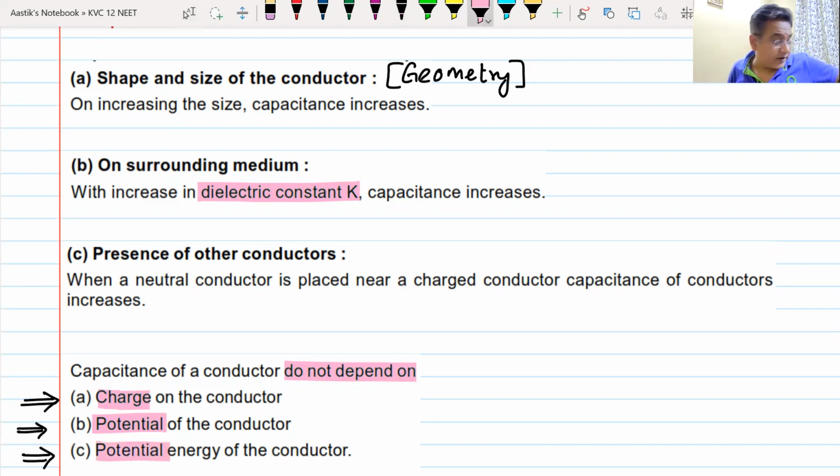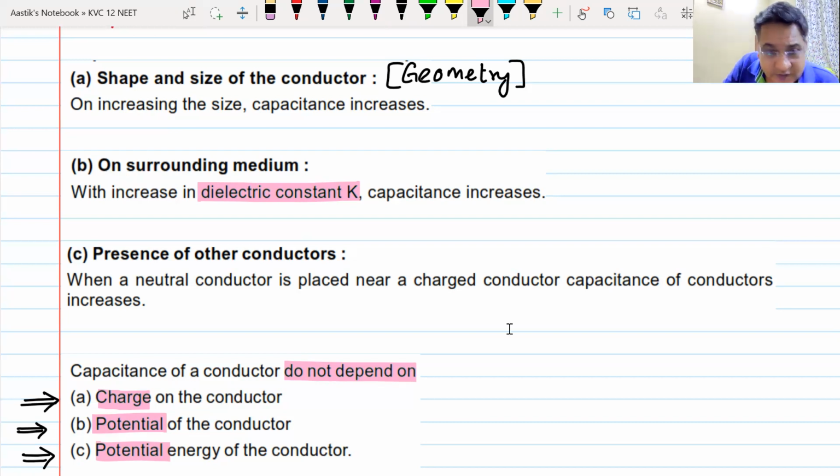So if I say the conductor has more potential energy, this more potential energy is coming because capacitance is more. It's not the other way around. Since energy is more, it is more because capacitance is more. So it does not depend on these three factors. Do we understand this? Yes or no? Yes.